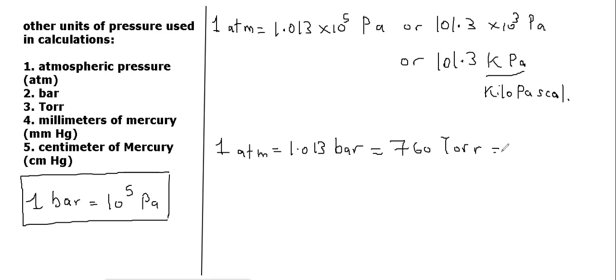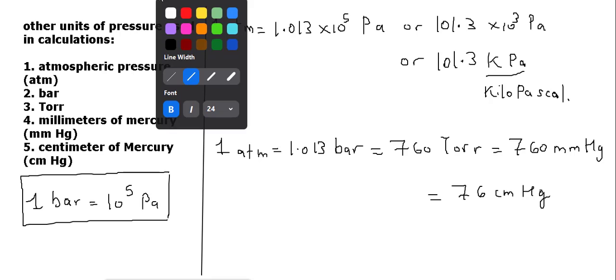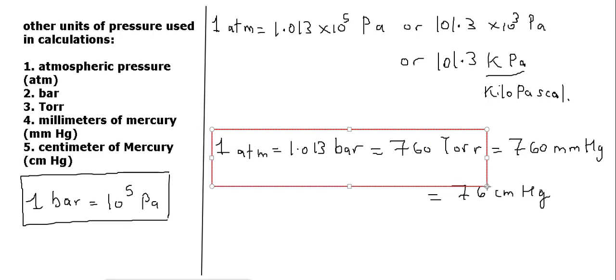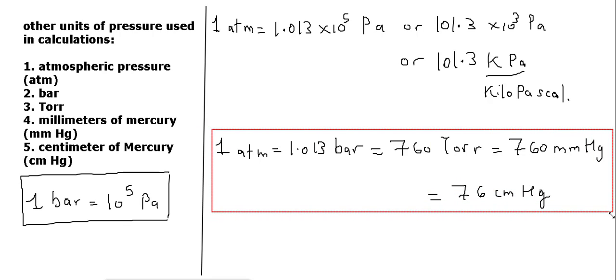So 1 atm is equal to 1.013 bar, or this is also equal to 760 torr, or we can say 760 mmHg, also equal to 76 centimeter mercury. So these three are completely the same, right? These three are most commonly used in unit conversion. Be very careful in that case. These are more frequently used and more important. So the 1 atmosphere conversions we have discussed here are prominently concerned for us. Copy it here, this is very useful.